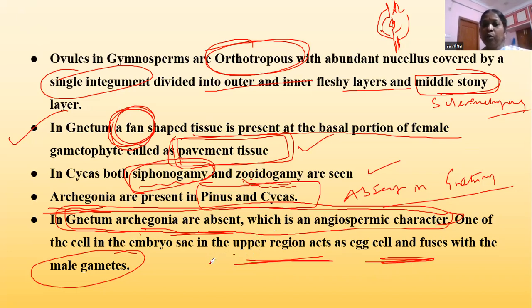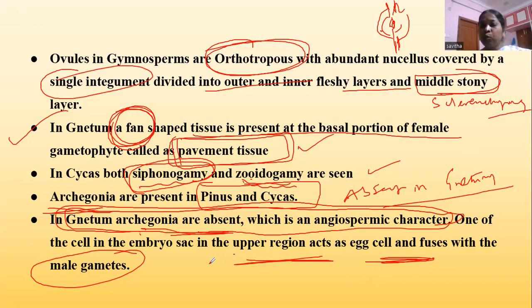In Gnetum ovule, you will see a different structure, which is called pavement tissue, at the basal part of the female gametophyte. After the formation of the female gametophyte, at the basal part you will see a tissue called pavement tissue, which helps in holding the female gametophyte in its position.